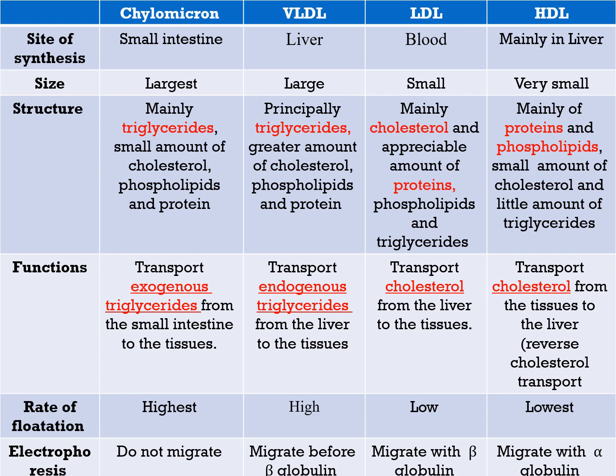And lastly, HDL is synthesized mainly in the liver. It has very small size. It contains mainly proteins and phospholipids. It transports cholesterol from tissues to the liver. This is called reverse cholesterol transport. What is the meaning of reverse? Reverse the way.